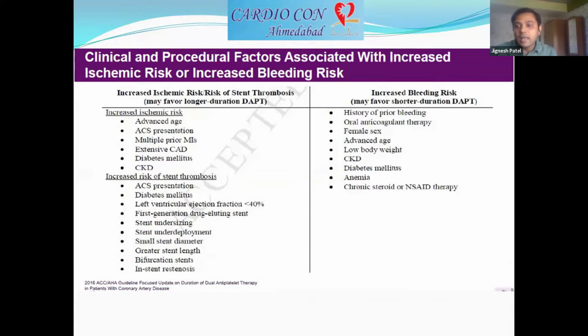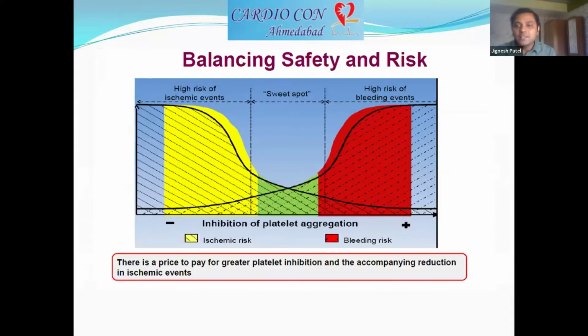And I'm not saying that I'm going to choose clopidogrel because it is superior to ticagrelor or rivaroxaban. No, in the initial phase post PCI, in the initial 1 year, I will definitely choose ticagrelor or prasugrel over clopidogrel. But here we are talking beyond the 1 year, after 12 months of successful DAPT therapy. So here we have to balance the ischemic risk of the patient as well as the bleeding risk. We don't want them to die just because we want to prevent stent thrombosis. We don't want them to die because of bleeding or other bleeding complications.